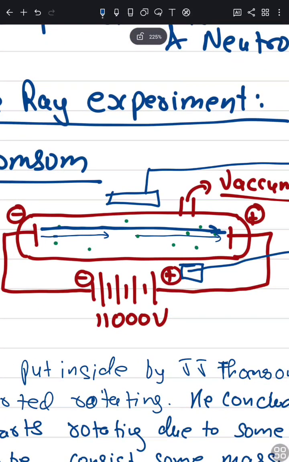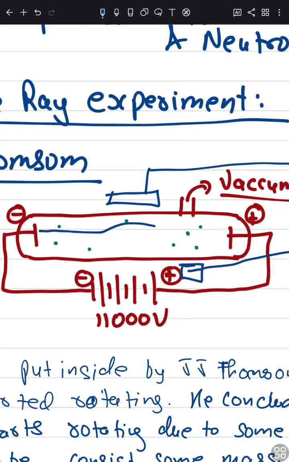When the cathode rays were moving in a straight line, these cathode rays got deflected. This was very interesting. Suppose this plate is positive and this one is negative.